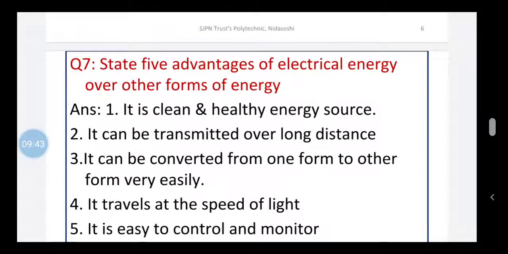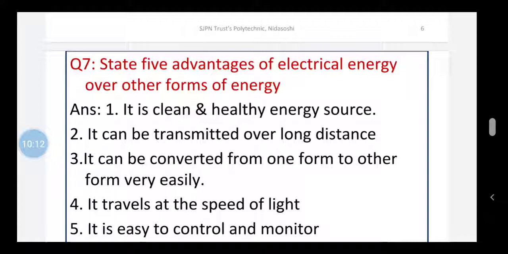Then question number 7 is, state 5 advantages of electrical energy over other forms of energy. The answer is, there are many other forms of energy. We have a diesel generator to produce electrical energy, and we have the electrical generator which produces electrical energy by making use of renewable and non-renewable energy sources.